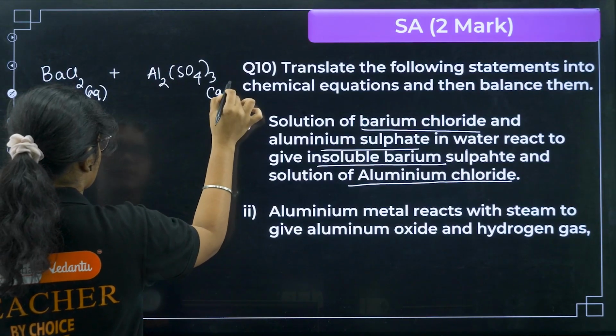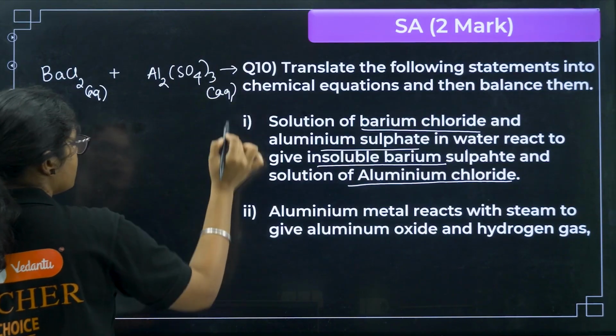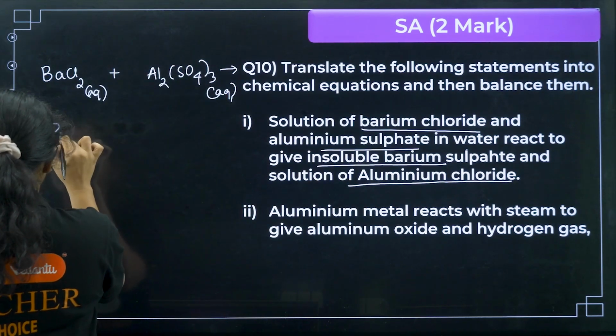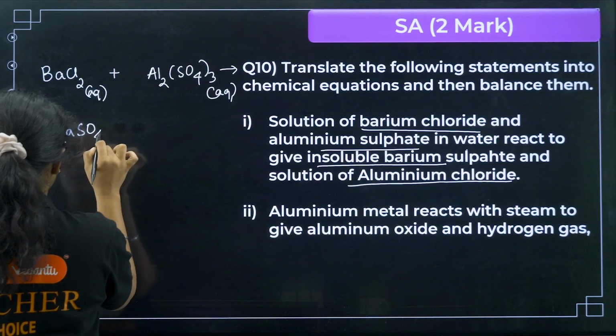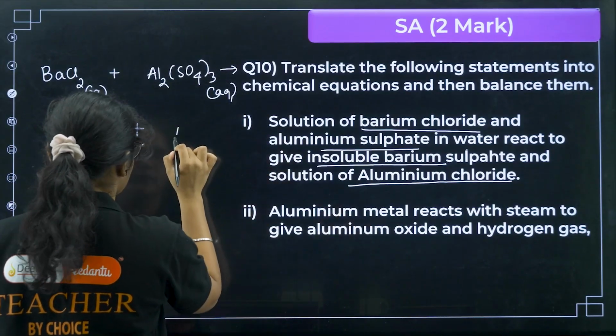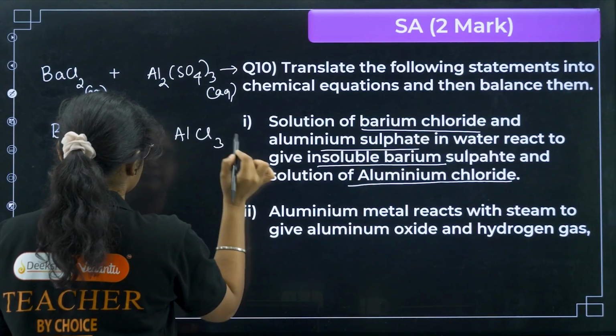They form insoluble barium sulfate, and then aluminium chloride.